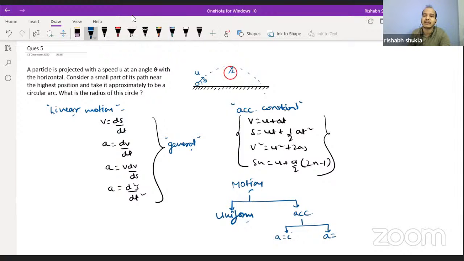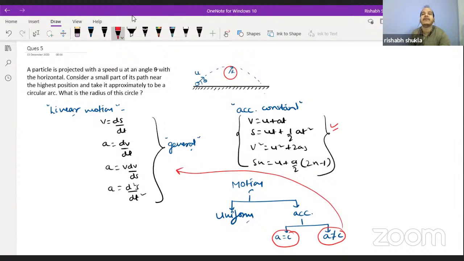And another one is that acceleration is not constant. Until and unless the acceleration is constant, you can apply these equations. But if acceleration is not constant, you cannot apply these equations. Then again you have to go for the basic relations which we have arrived at using the basic definition of velocity and acceleration. Okay, am I clear up till now?